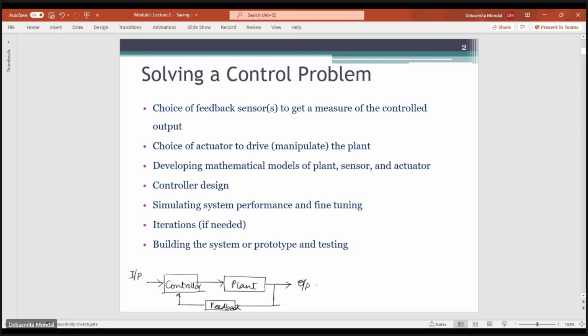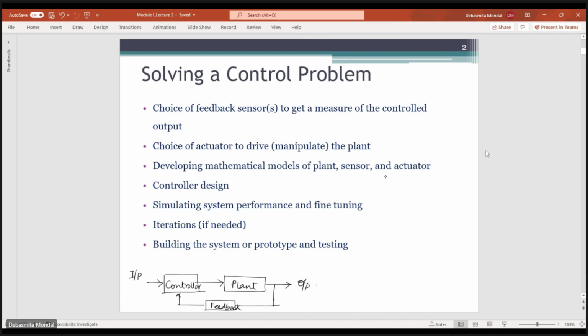The main thing about a practical control system is that you have to design a controller such that if you give an input to the system, you will get a desired output. For designing the controller and the system in such a way that your desired output is obtained, you need to know a few parameters, or you need to choose the components of the system appropriately.